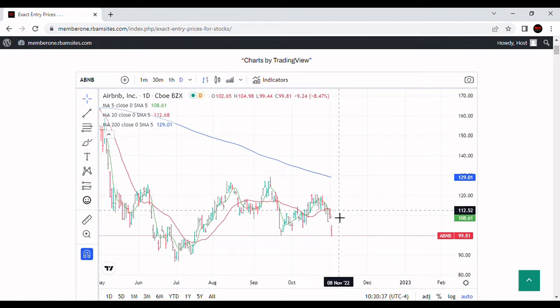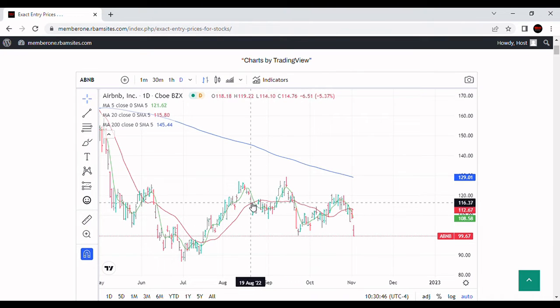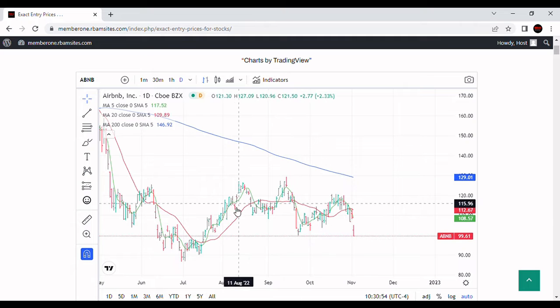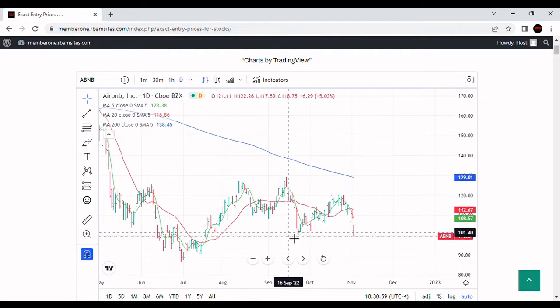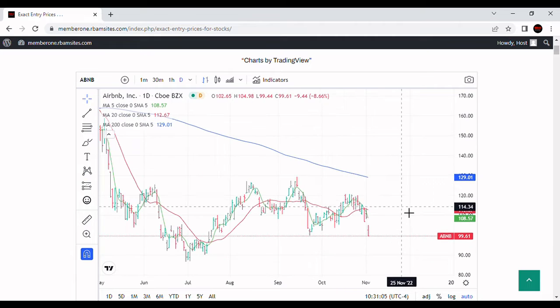So this market is basically moving sideways for this stock, but you can see that every time this stock tries to do something, somebody hammers it. So we had a higher high here, but a lower low here. You'll notice this low is lower than this low. A higher high here, but then a lower low here. This stock is distributing on a huge broad scale as it moves across all summer and into the fall. Whenever we get a strong rally, they sell it, and that's just what happened here. You get tremendous selling here because people just don't believe in the stock. I don't know why. I don't follow the fundamentals, but they don't believe in it.